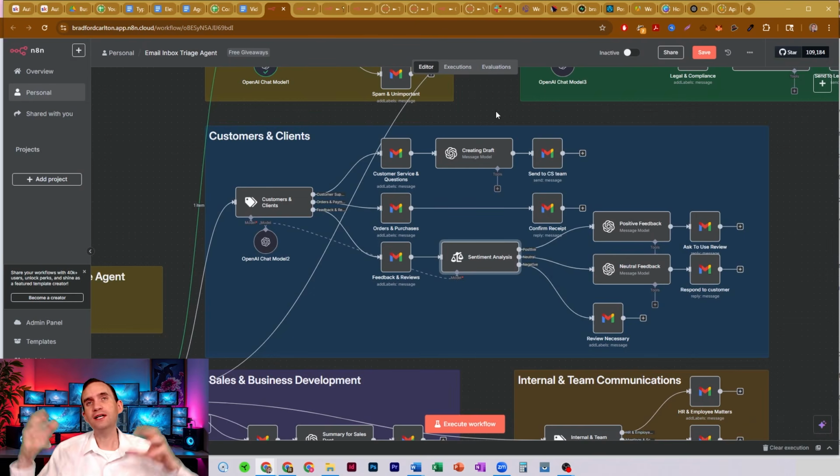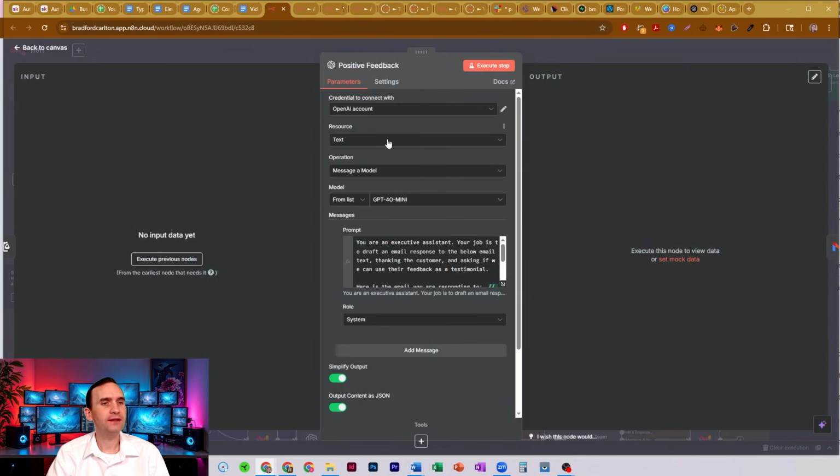All right, so it's going to read the message, and it's going to go, this is a positive message, it's a neutral message, or it's a negative message. If it's positive, here's something that you can do. We have an AI agent, an OpenAI node here. This is one of the first agents I built. So nowadays I would just use an AI agent and build it out myself. But this was one of the first ones I built. I just haven't changed it.